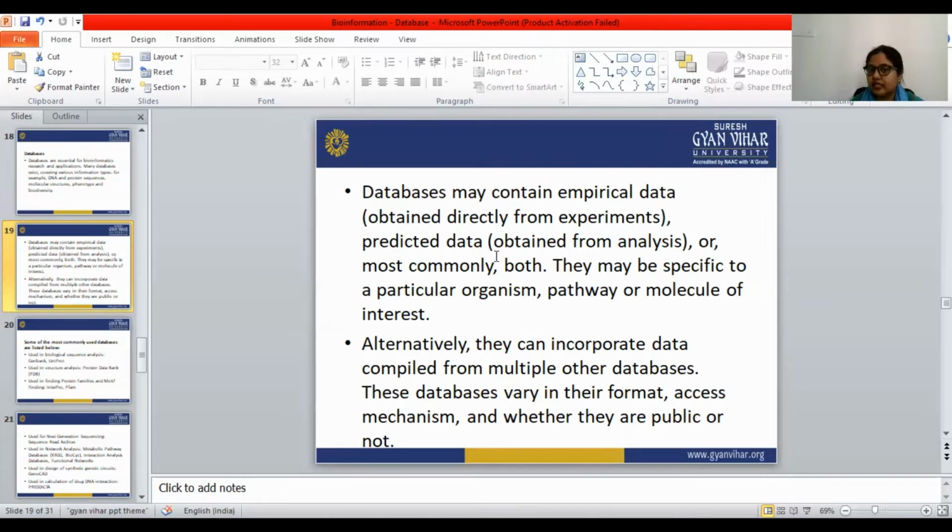Databases may contain empirical data, predicted data, or most commonly both.